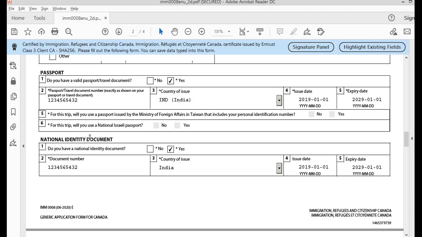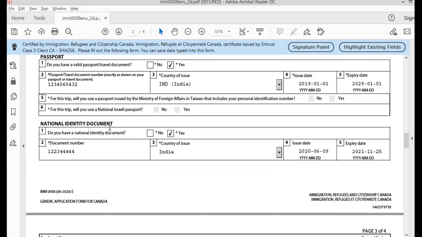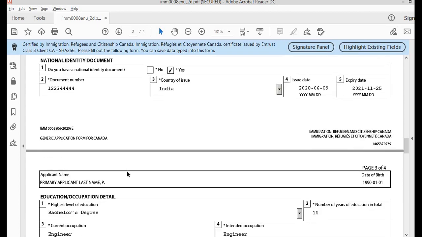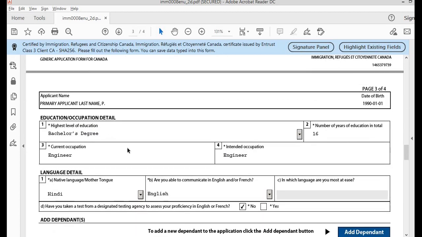Next is the national identity document. Do you have a national identity document? If no, you can mark it as no, but if yes, you can mention the national identity document in here. For people who are applying from India, you can fill your passport details or your Aadhaar card details in the national identity document section. Next is the education or occupation details.